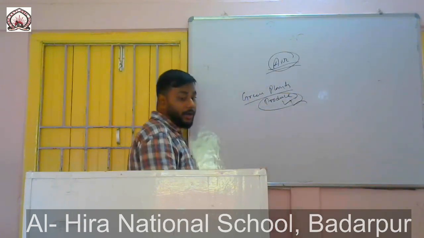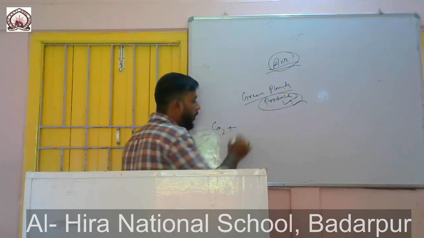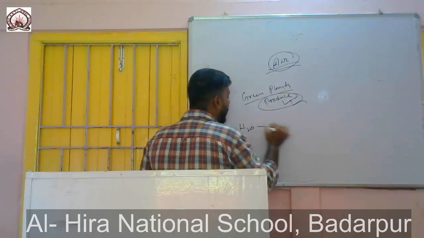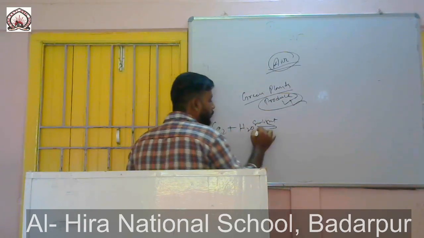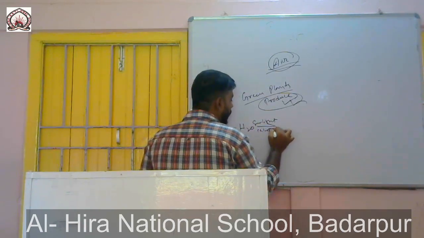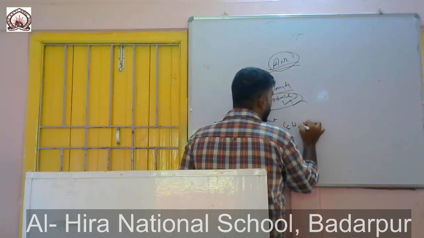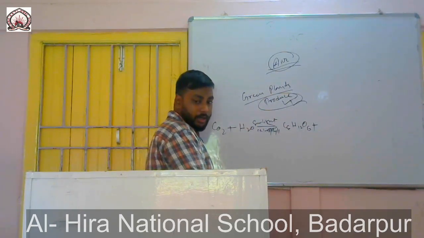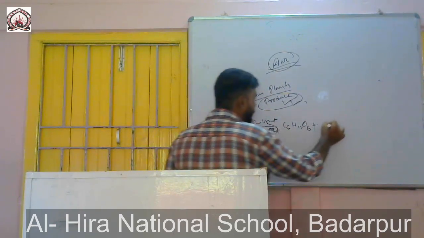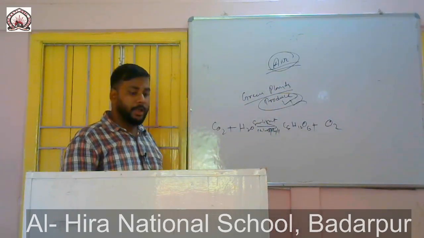Very simple, we have learned in the previous class. They use CO2 and water in the presence of sunlight and of course chlorophyll. They make food and give out oxygen, right? So this is how plants prepare food.